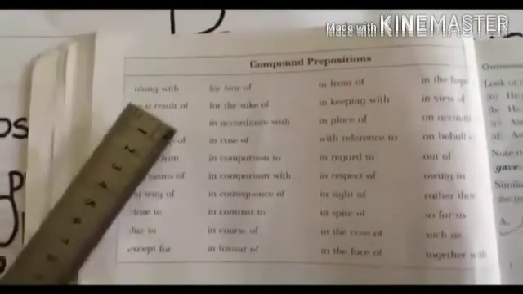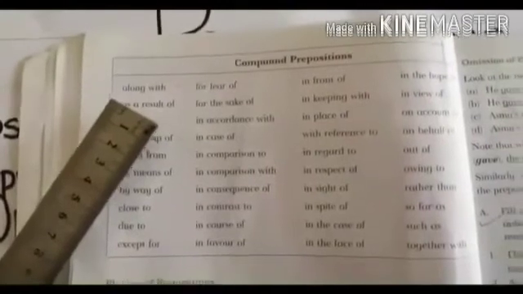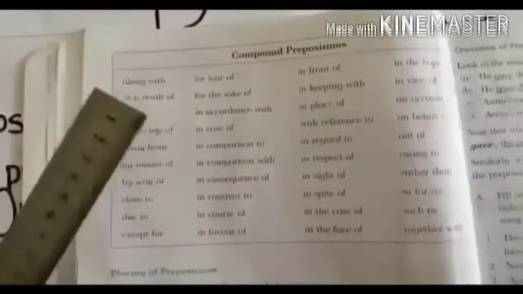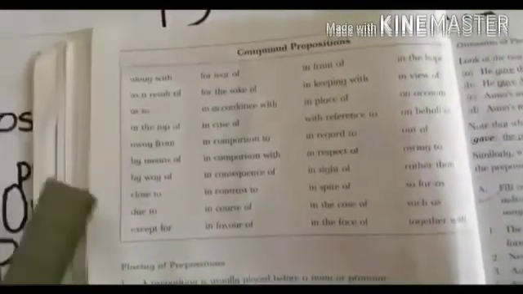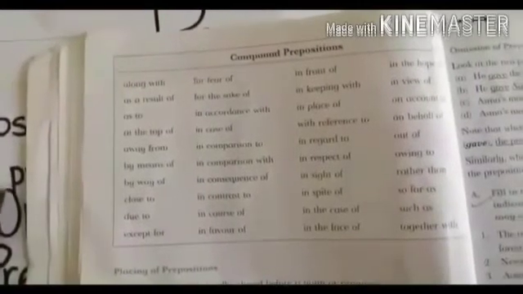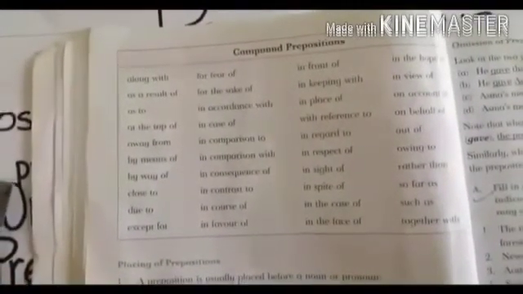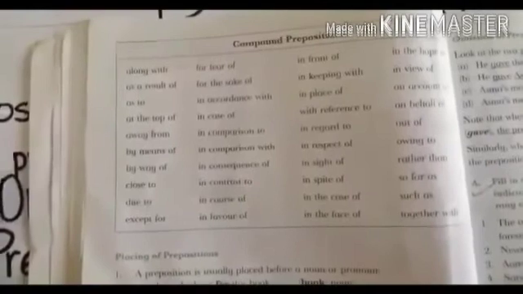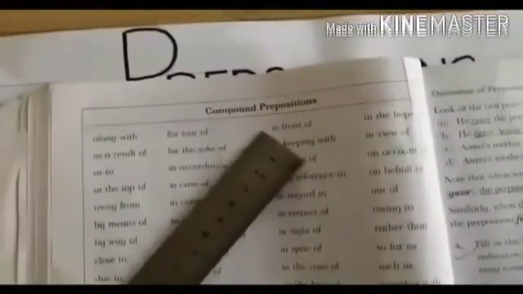Here is another example of compound preposition. There is a sentence, he is standing in front of the gate. Students, in this sentence, in front of is an example of compound preposition. Because here you can see the words in front of. So this is a compound preposition. These are all the examples of compound preposition.